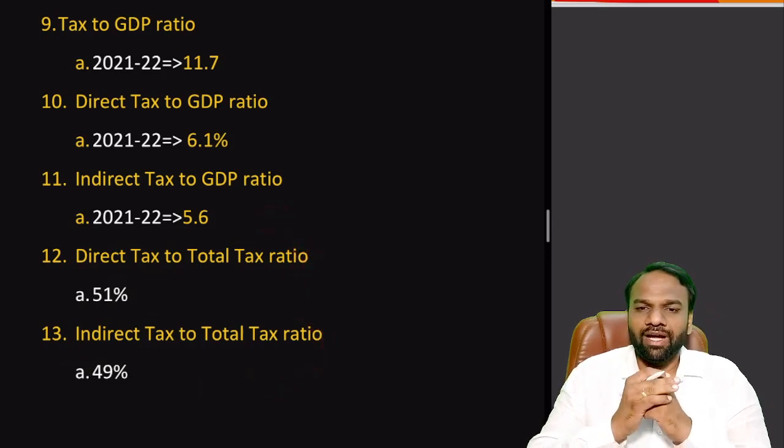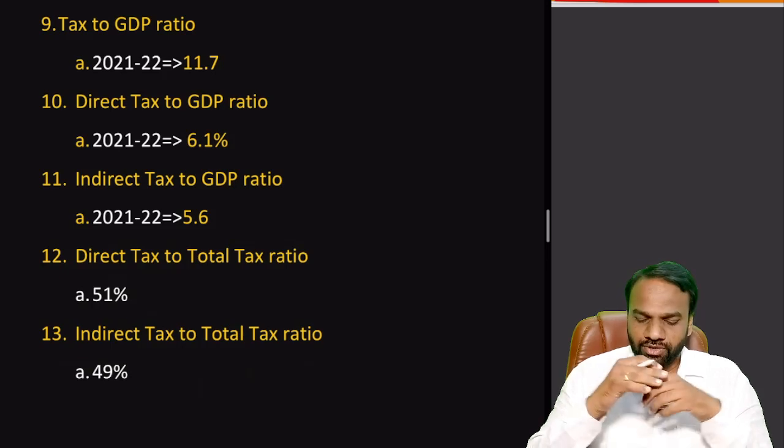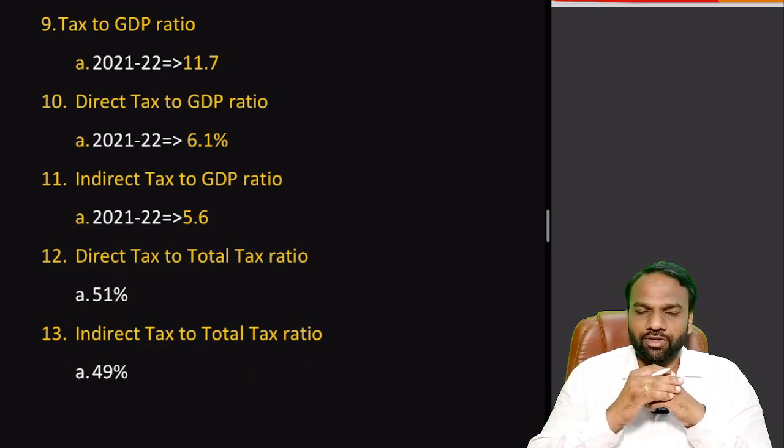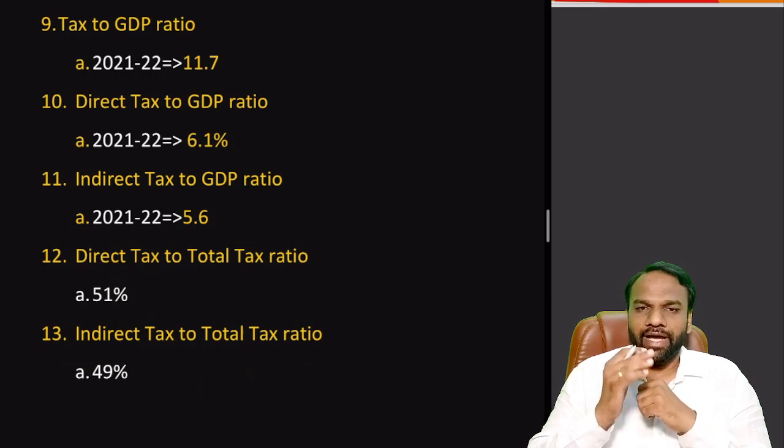So this was a brief about the various types of taxes. Here we discussed direct taxes and indirect taxes, the merits and demerits of both taxation systems, and finally the levying of taxes, collection of taxes, and appropriation of taxes. This tax related topic is a very important topic from the exam point of view.